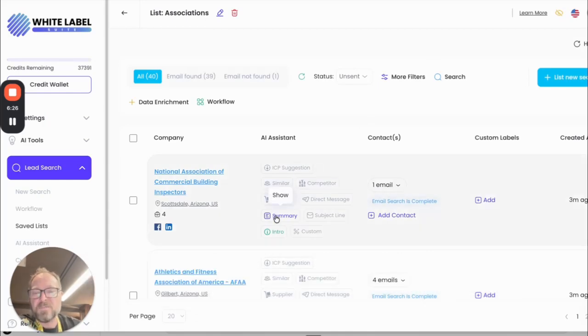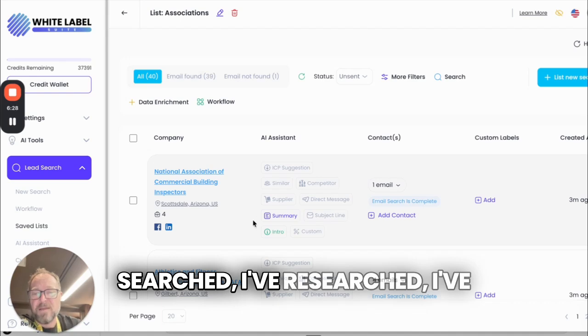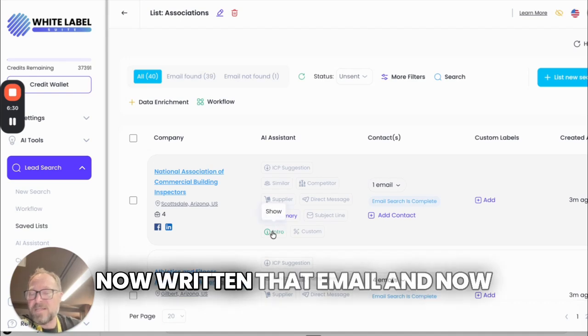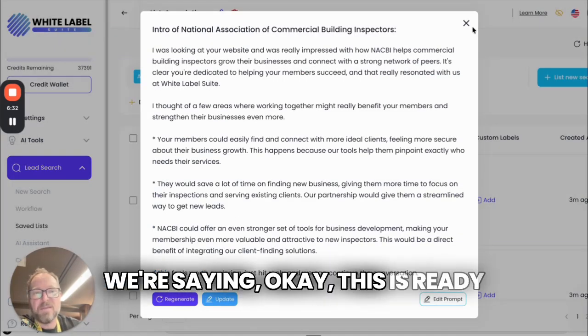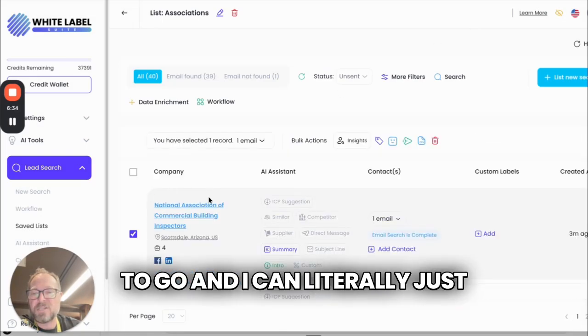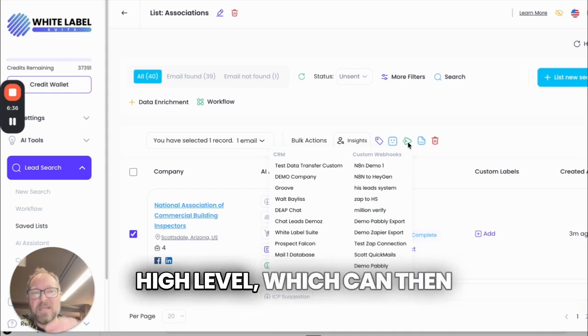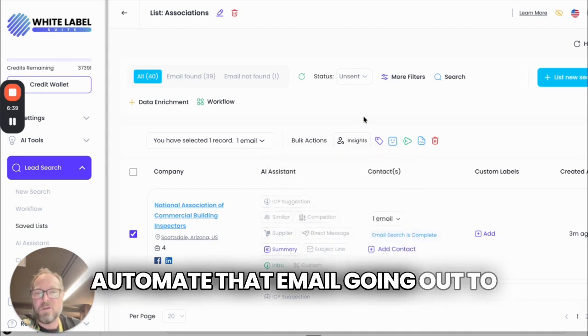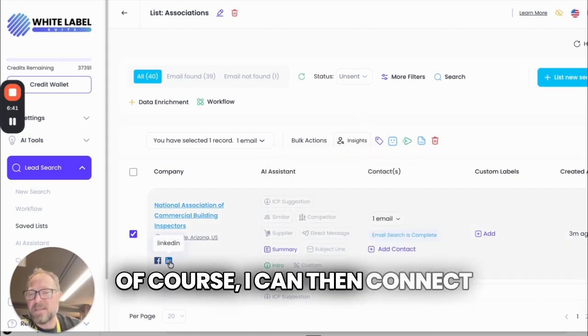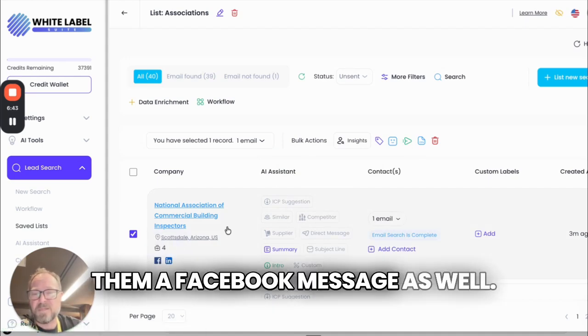So now I've searched, I've researched, I've now written that email, and now we're saying, okay, this is ready to go, and I can literally just one click send that across to my High Level, which can then automate that email going out to that particular client. Of course, I can then connect with them on LinkedIn. I can drop them a Facebook message as well.